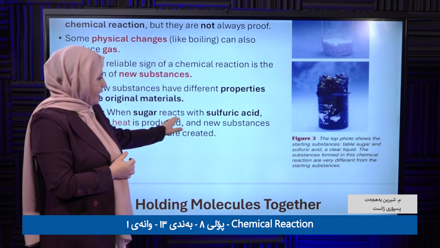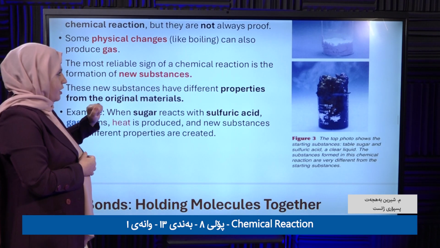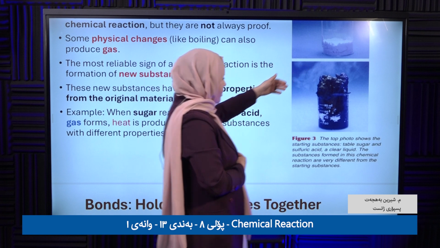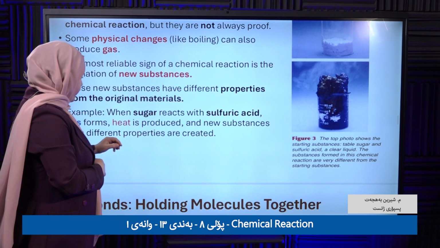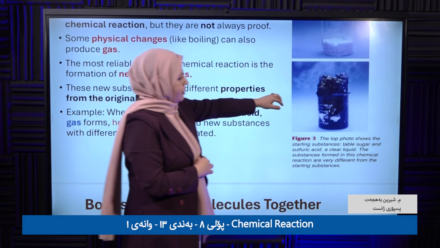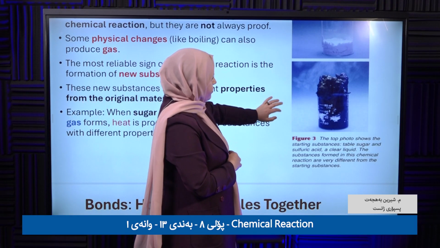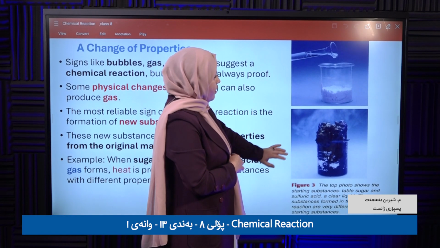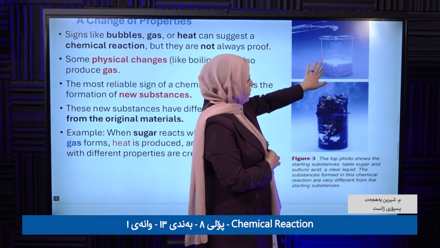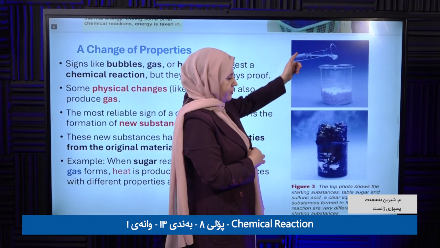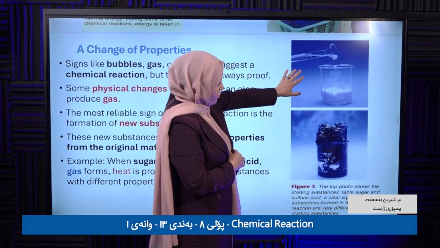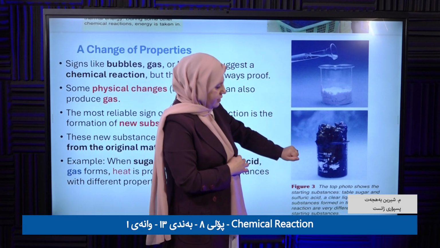For example, when sugar reacts with sulfuric acid, look here, there is sugar in a beaker. When you add sulfuric acid, which is an acid, look at the first picture and the second picture.